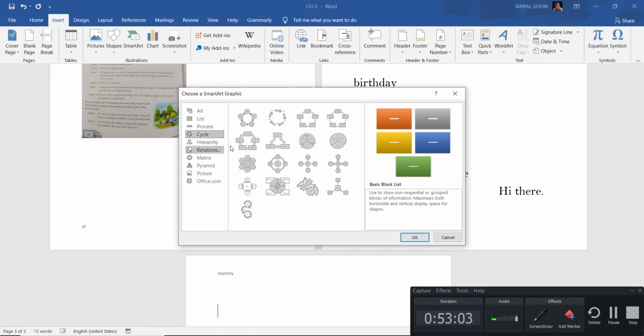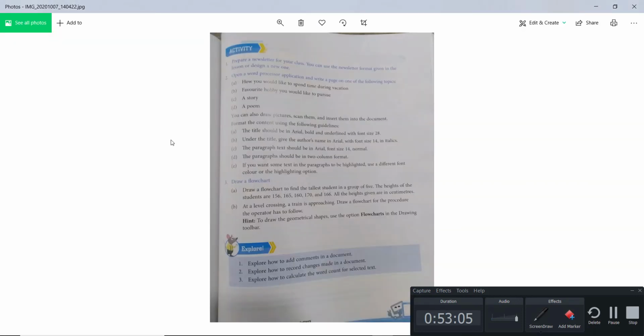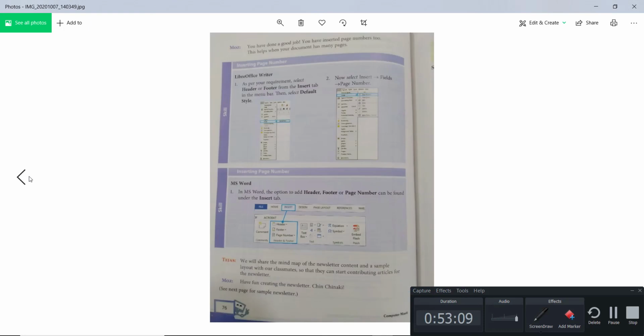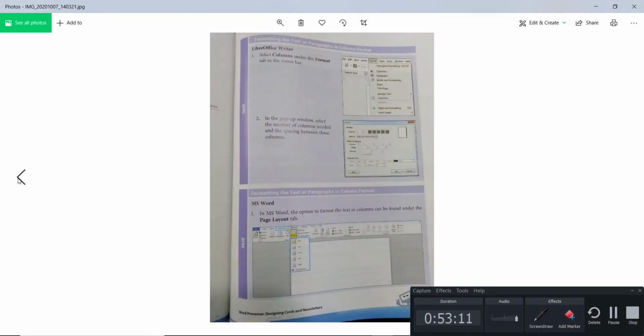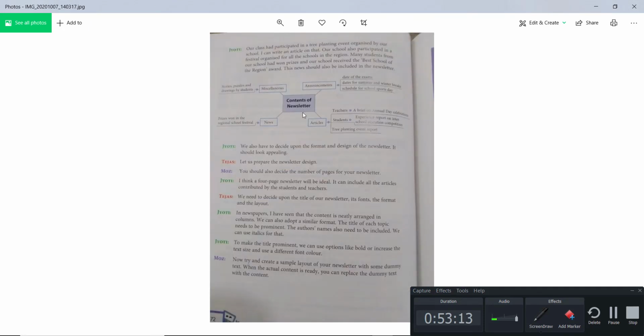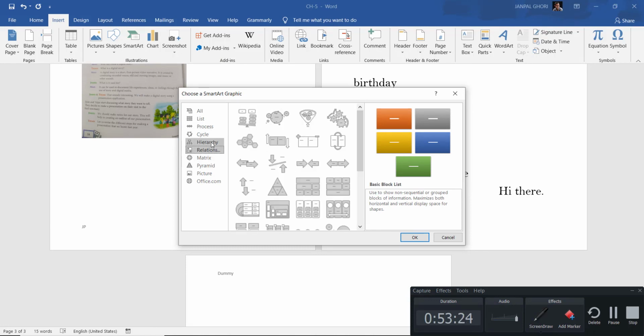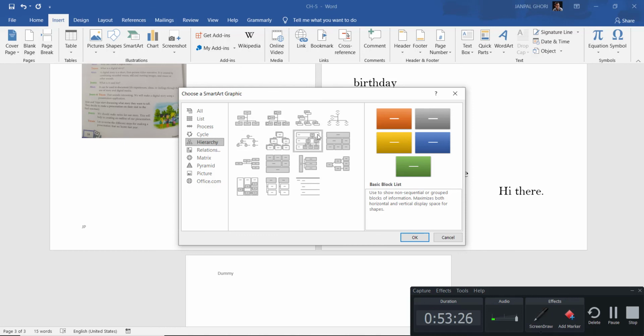If you remember our image, let me show you. Yeah, this one. See, content of newsletter. So this is written, right? So this you can create here also. You see this way, or relations, yeah, you can see this way.